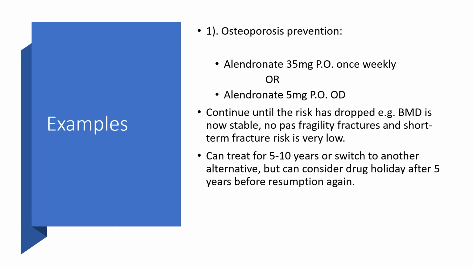We have to continue until the risk has dropped. For example, you have your bone mineral density that is now stable, and fragility fractures and short-term fracture risk is now becoming low. Then you can treat for 5 to 10 years, or you switch to another alternative, but can consider drug holiday after 5 years, and then you resume later on.